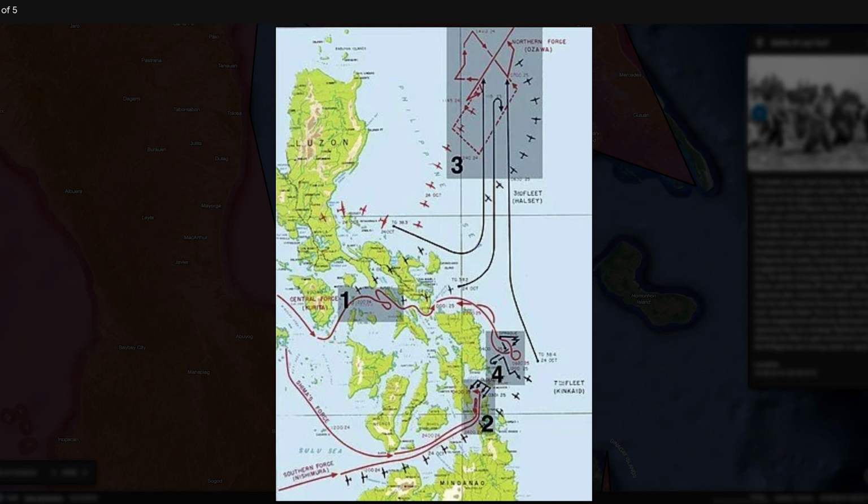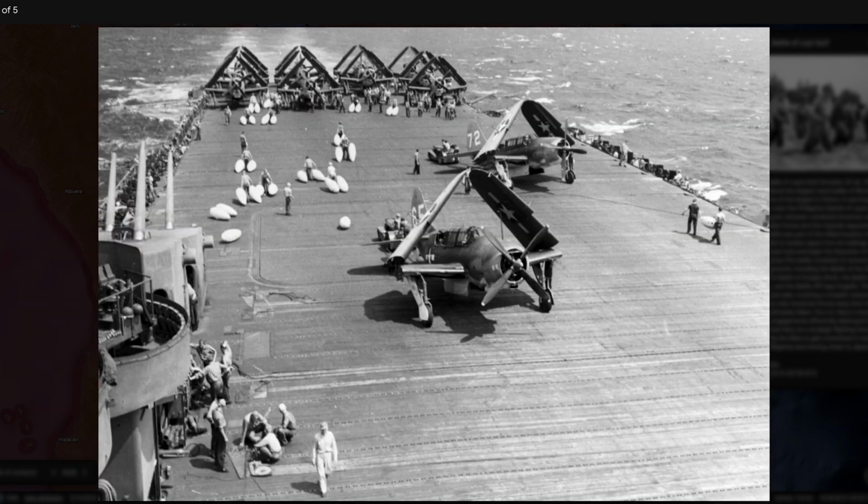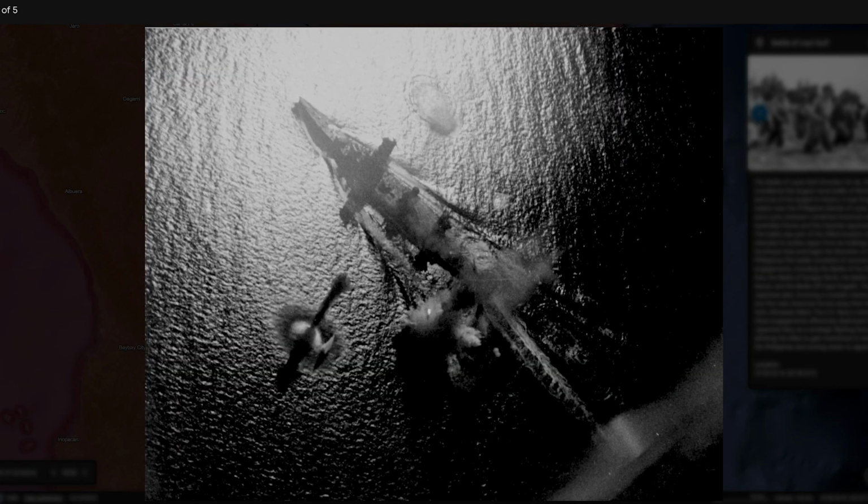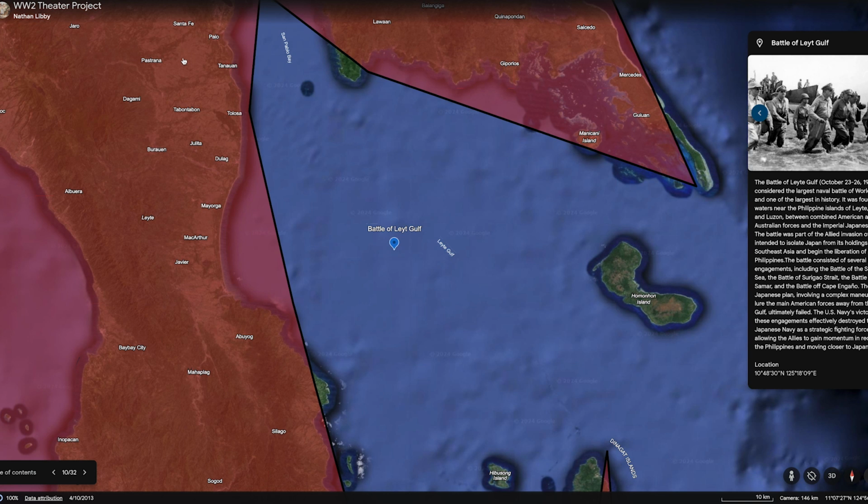The battle consisted of several key engagements, including the Battle of the Sibuyan Sea, the Battle of the Surigao Strait, the Battle of Samar, and the Battle of Cape Engaño. The Japanese plan, involving a complex maneuver to lure the main American forces away from Leyte Gulf, ultimately failed. The U.S. Navy's victory in these engagements effectively destroyed the Japanese Navy as a strategic fighting force, allowing the Allies to gain momentum in reclaiming the Philippines and moving closer to Japan.